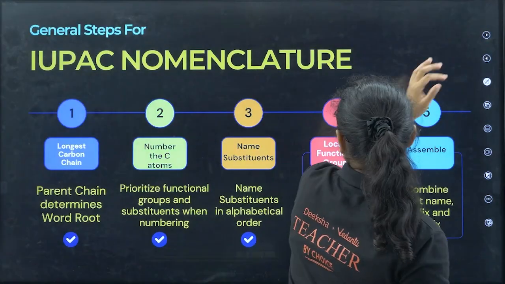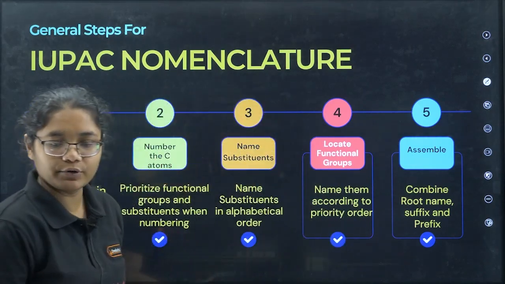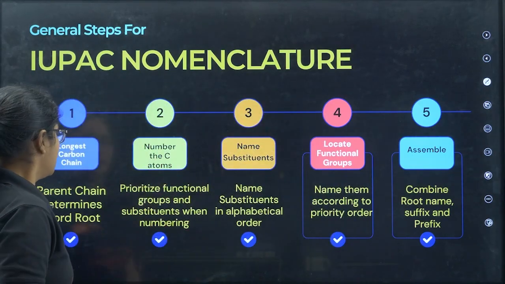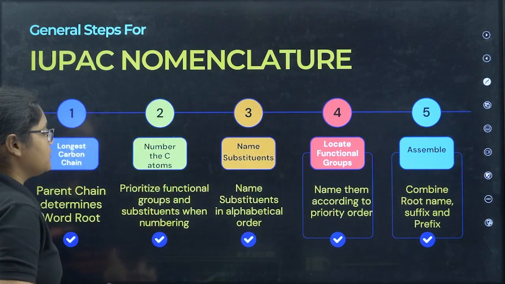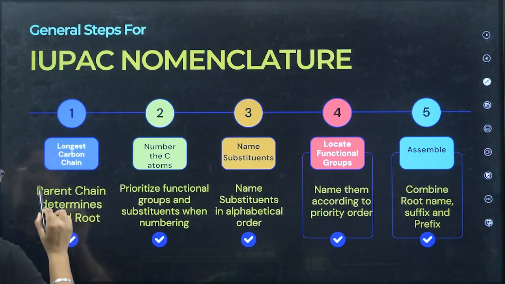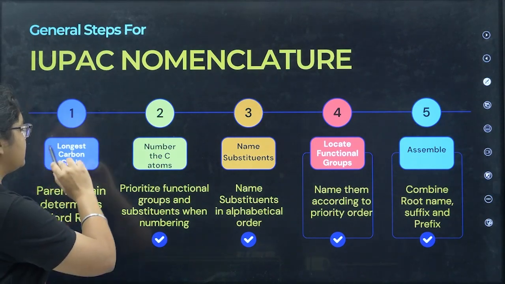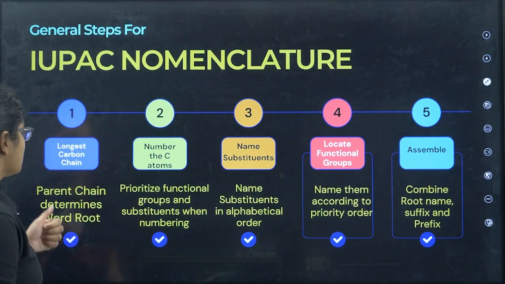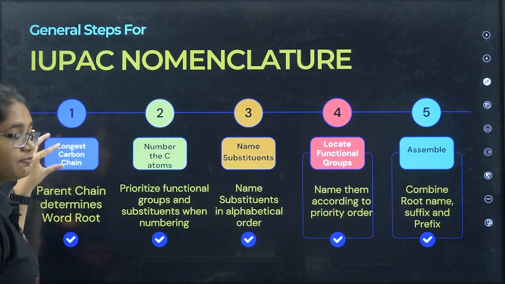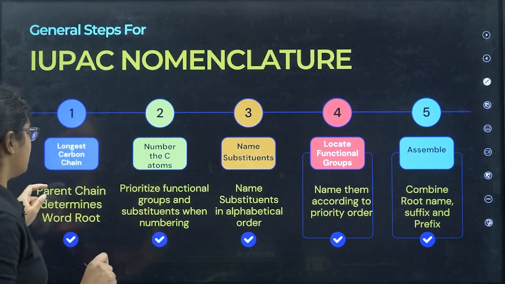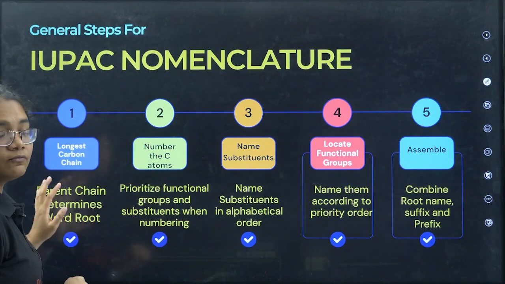Now I'll tell you the rules, it will be more clear. Okay, we'll discuss the rules. So first of all, step 1, what you have to do is identify the longest carbon chain. This parent chain, whatever you identify here, the longest carbon chain, will determine your word root.